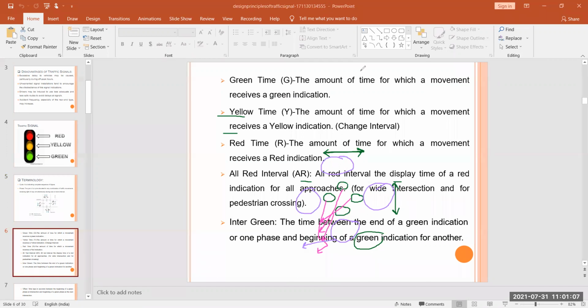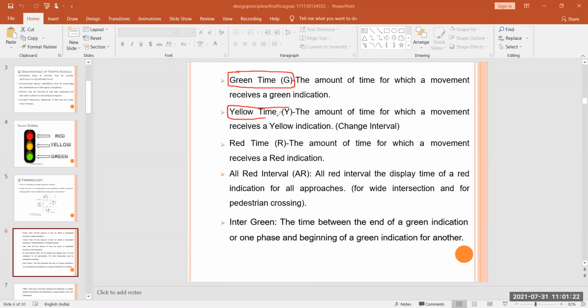So first is your green time. You all see here, this is your green time. Green time is indicated by G. Next is your yellow time. Yellow time is indicated by Y. Next is your red time. This red time is indicated by R. Next is your all red interval. So here we indicate it as AR. Next is your intergreen.